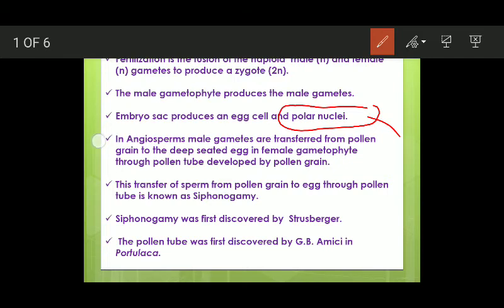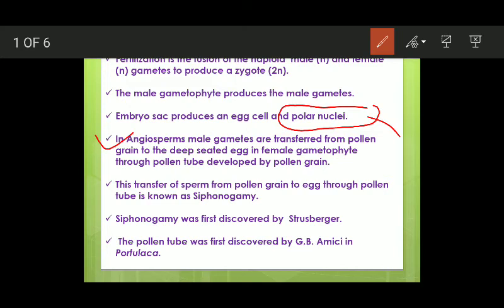Now, in angiosperms, the male gametes are transferred from the pollen grain to the deep-seated egg in the female gametophyte. The egg is in the female gametophyte, and the female gametophyte itself is lodged inside the ovule.